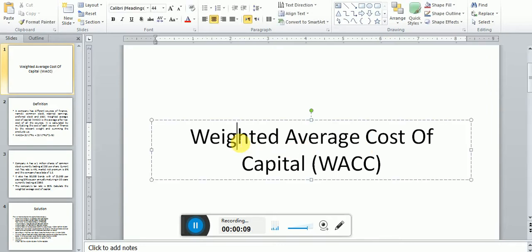Today our topic of discussion is weighted average cost of capital, or simply WACC. As you know, this is one of the most important topics we have in finance, right? All the students who are related to the field of finance or have an interest in learning about finance must know the concept and the idea of weighted average cost of capital. Today I'm simply trying to explain what WACC is and how it works in finance.